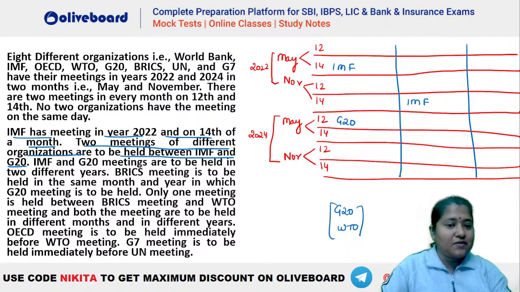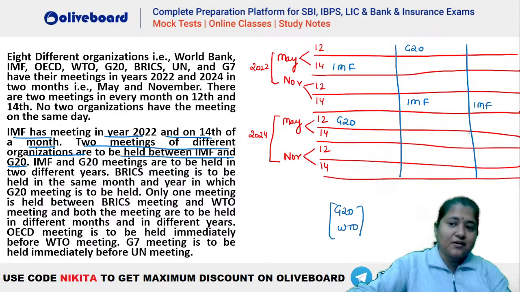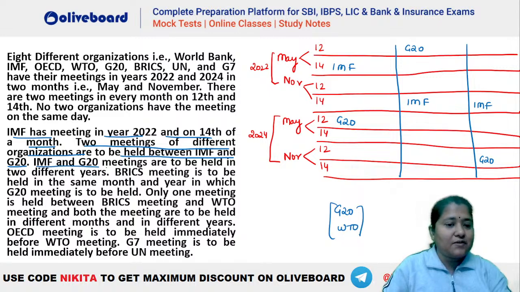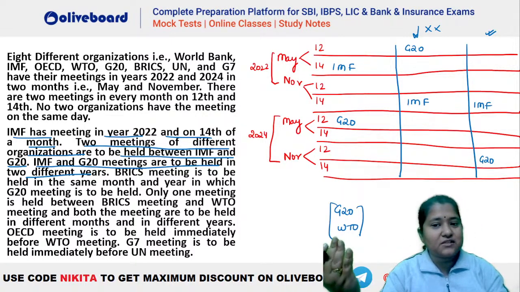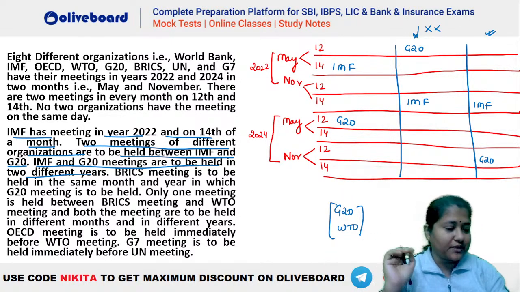And IMF and G20 are to be held in two different years, right? So you can see IMF here. So we have two possibilities, either G20 here or G20 here. Okay, so we have three possibilities. IMF and G20 are to be held in two different years. BRICS meeting, right? You can see here that they have to be in two different years. That means this is not a possibility because this is in the same year, isn't it? It's in 2022 only. That is why this is invalid. So this is a possibility, because one of them is in 22, one of them is in 24, isn't it?